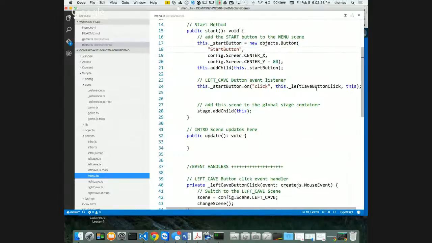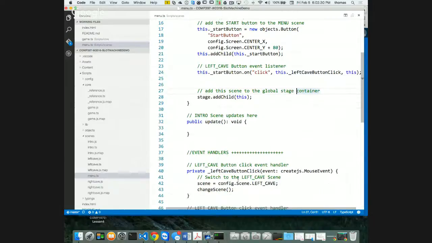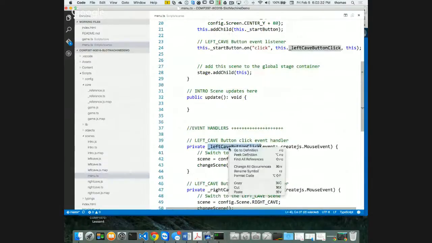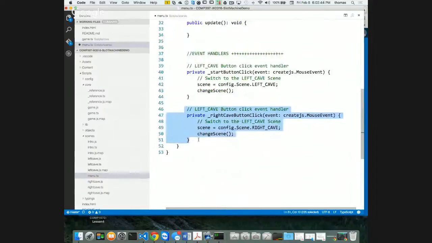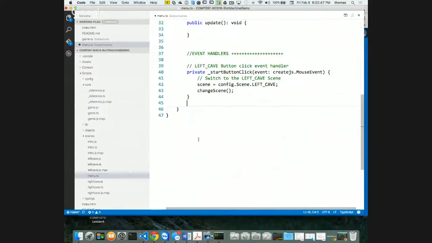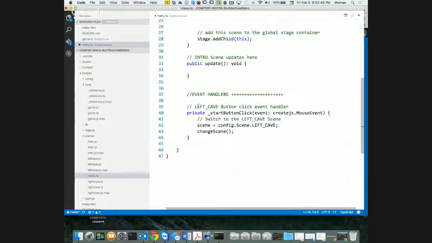Okay, my start button isn't going to call my left cave button click. That doesn't make sense. It's going to call my start button click, right? Well, let's rename this thing so that I don't have to do that error again, right? So right click, I'm going to rename symbol, and I'm going to call this underscore start button click. Now it's going to rename everything properly, right? There it is. I don't need this one. Here's my start button click. There it is. And this is going to move from my scene.